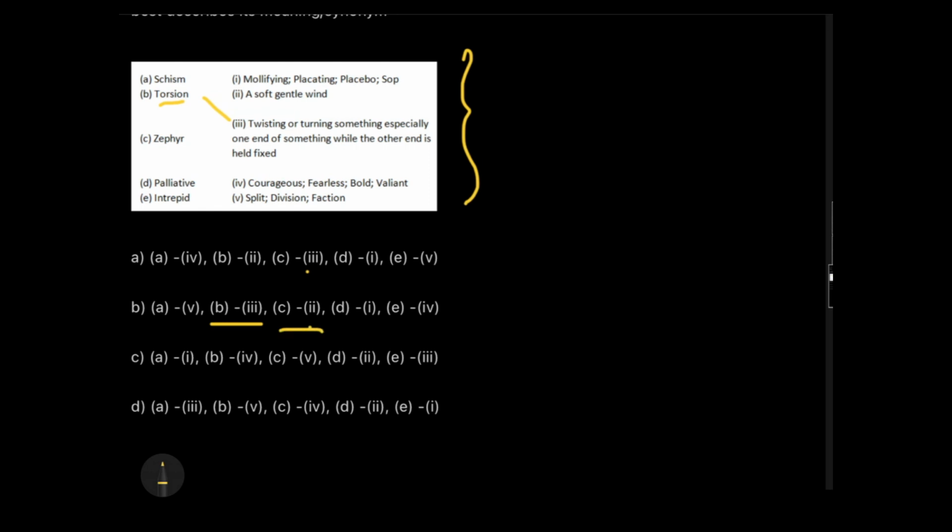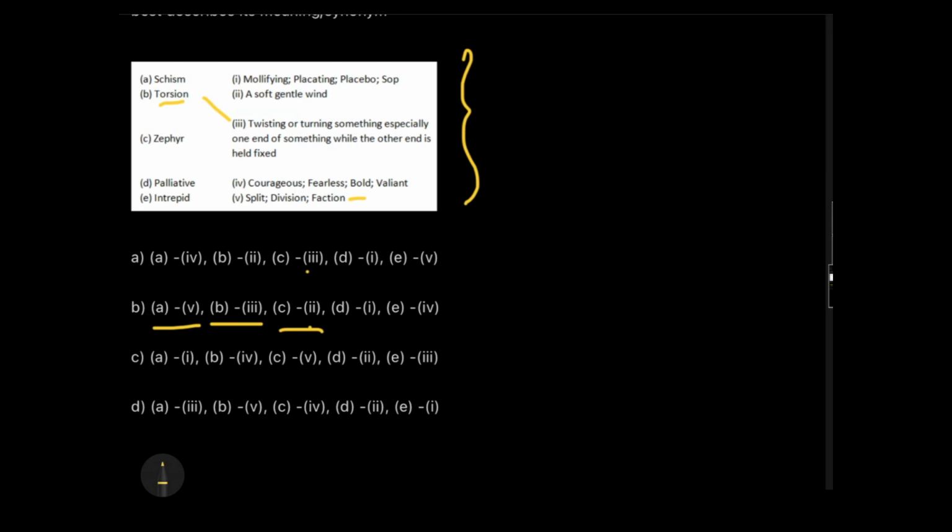Similarly, the next one can be schism. Schism, as the name suggests, is something negative, guys. So mollifying, placating cannot be the answer. A wind cannot be the answer. Schism can also never mean courageous because, as I told you, the word itself has a negative tone. So what is negative here? Split, division, fraction. So we will go with A5, that is split, division, fraction.